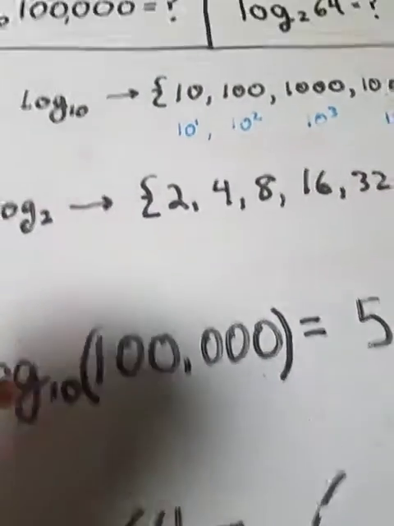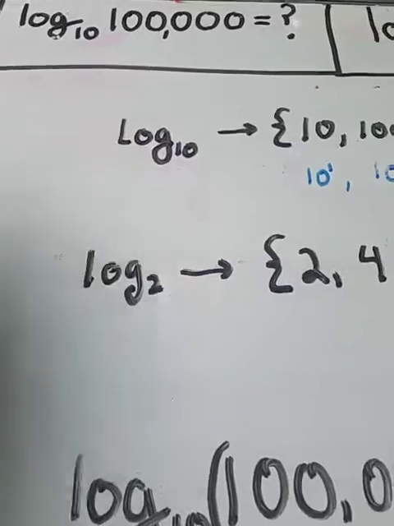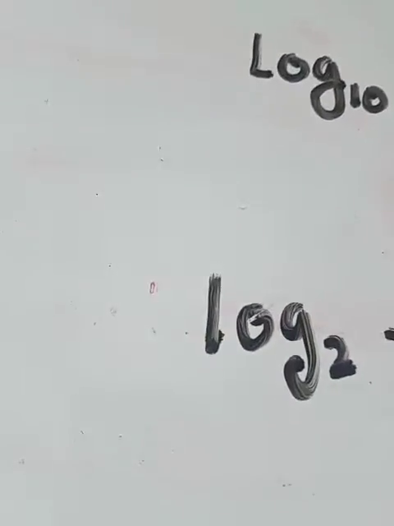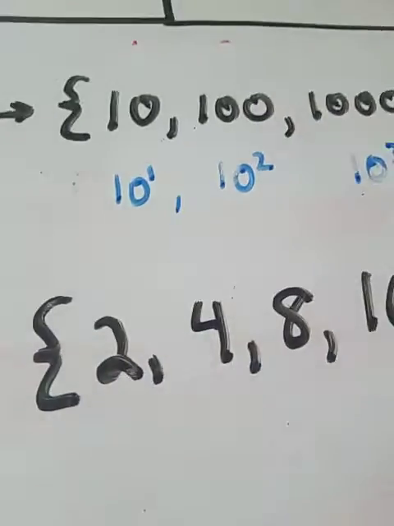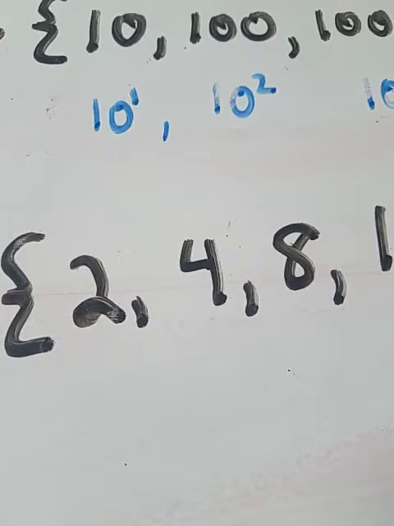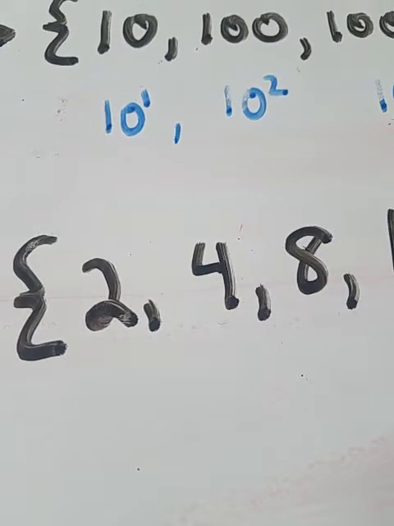Now, of course, you should know that log base 2 is referring to a list. But the thing about this list is that it's actually the powers of 2 list.